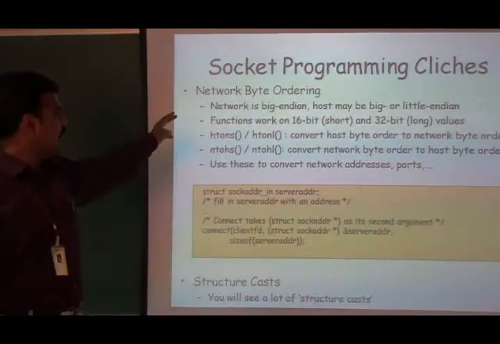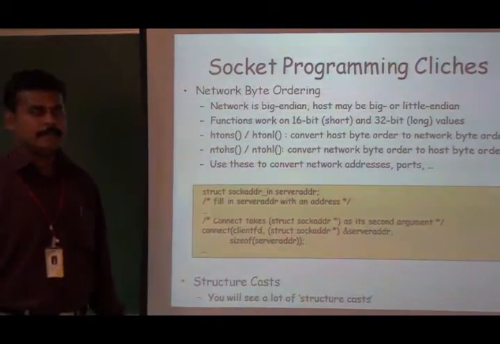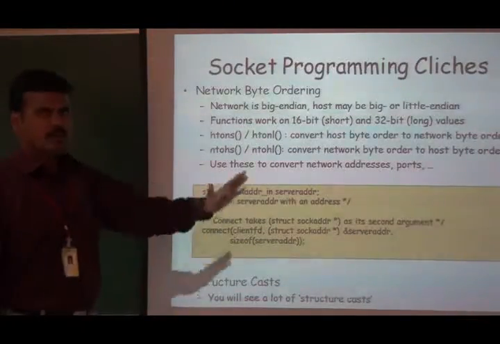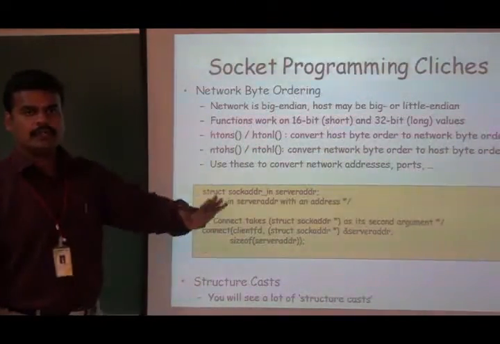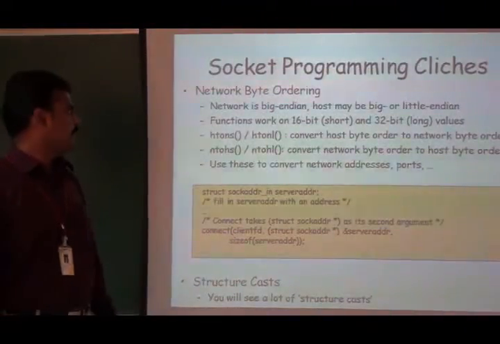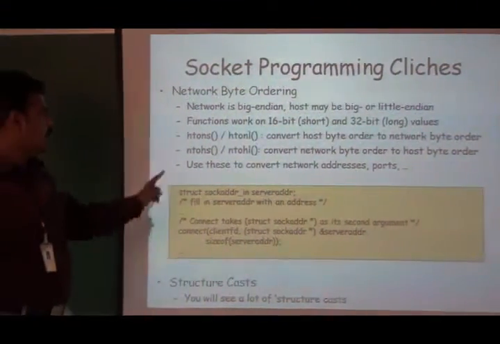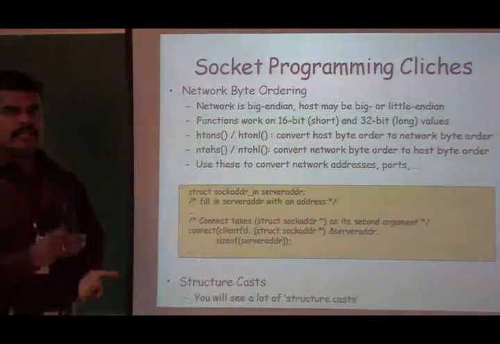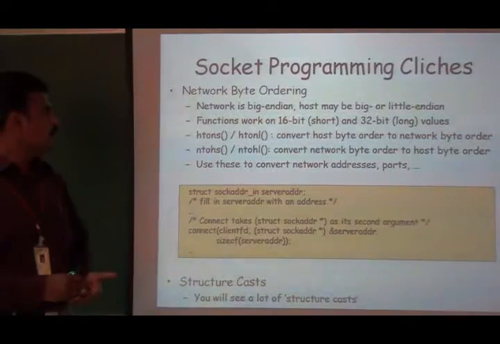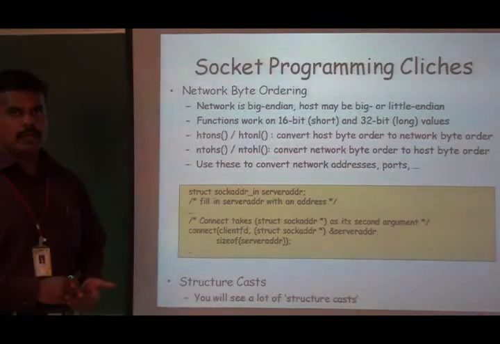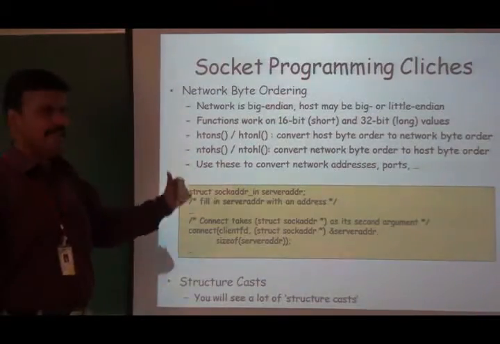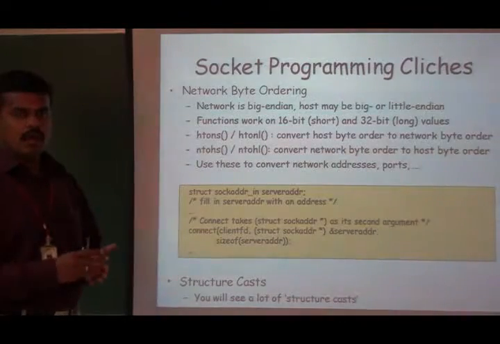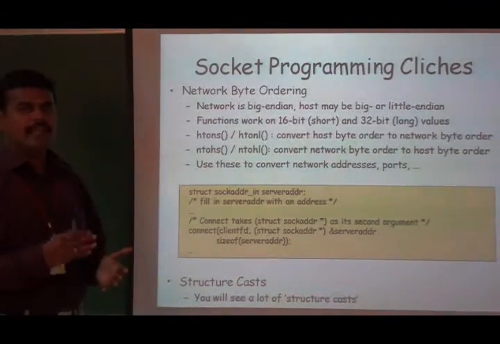For that we have 4 different functions, used to convert from network byte order to host byte order and from host byte order to network byte order. First, htons: host byte order to network byte order. S stands for short, and it is used for converting the port number. Next, htonl: again host byte order to network byte order. L stands for long, and it is used to convert the IP address.